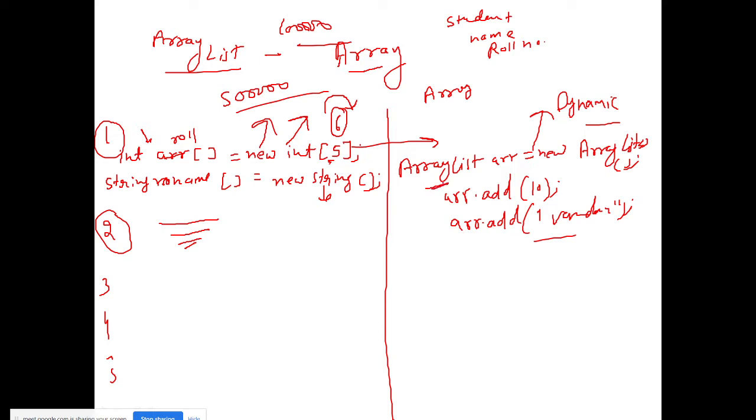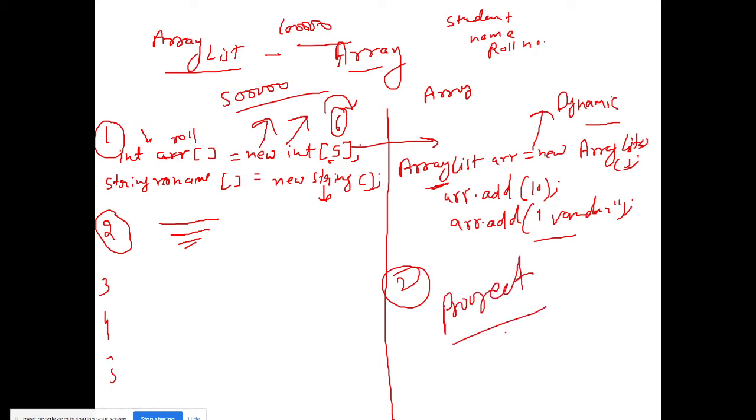So it also has some size, and after reaching this size, the array list automatically increases its size by 10. I will not talk about that point today, but when we see Vector, we will surely see that. So here, array list is dynamic in nature. Suppose you want to add, you can add as many as you can.